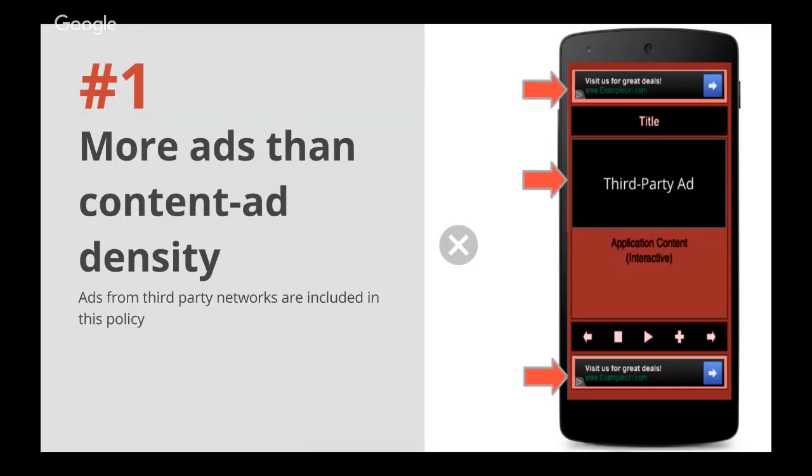More ads than content, ad density. This is a fairly simple policy. The reason behind this is that when a user gets to your app or a particular page on your app, we want the focus to be on the content and not on the ads. So please make sure that you have more content than ads being served on a particular page in your app.